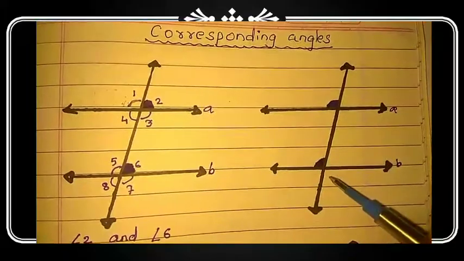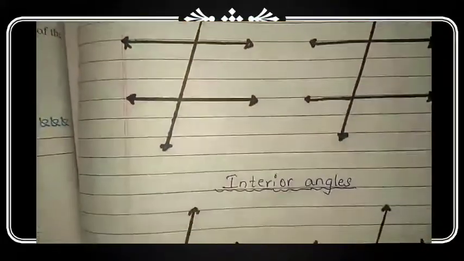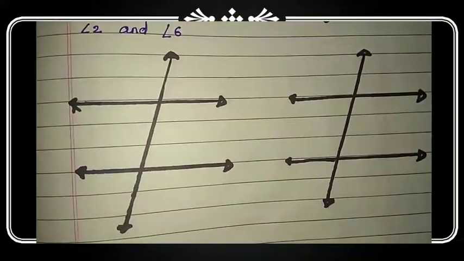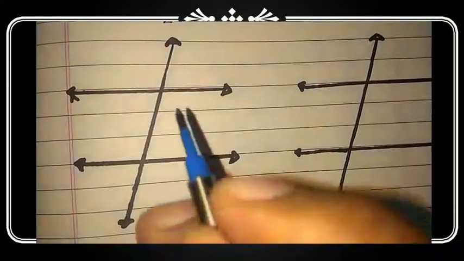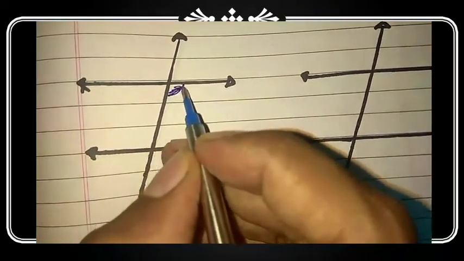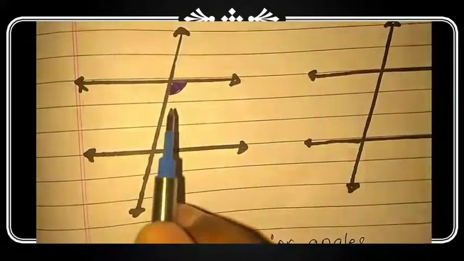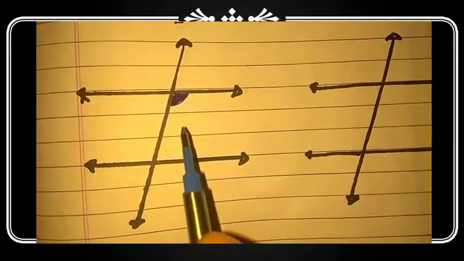Okay, did you get it? See the next figure. If I take this angle, is this angle above the line or below the line?